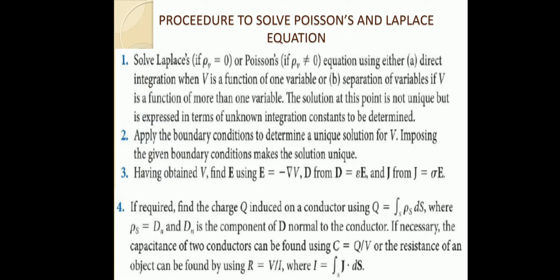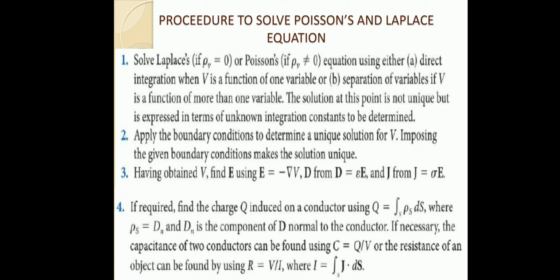After finding this V, we are finding E using the equation E is equal to minus del V, or we can find D also. D is equal to epsilon E, and J is sigma E, etc. So after finding V we can find E as minus del V. Then after finding E we can find D as epsilon E, and we can find J, the current density, as sigma E. So these are all the applications of this Poisson's and Laplace equation.